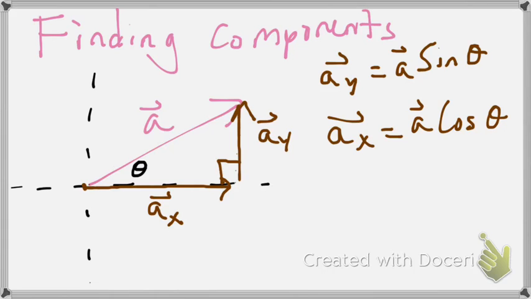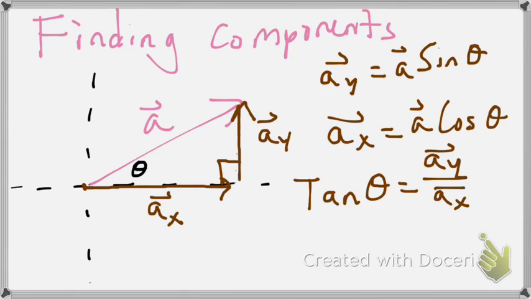And if you really wanted to or had some situation come up, we can also deal with the tangent of theta would be the opposite side, AY over AX, where AY and AX are the components. So if you just knew one component and the angle, you could find the other component, just using right triangle trig.